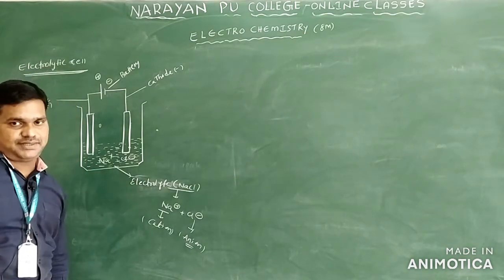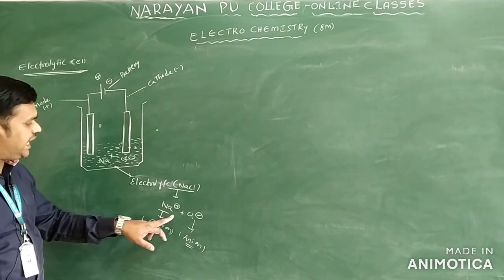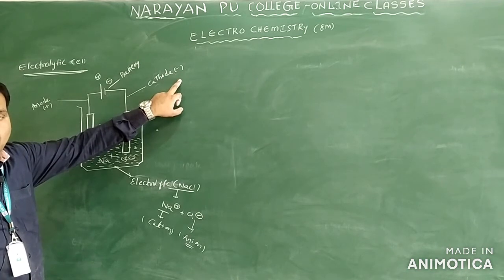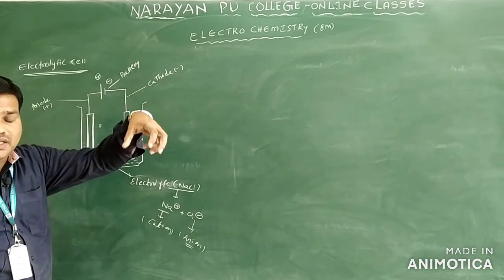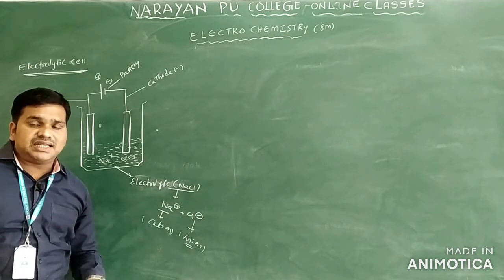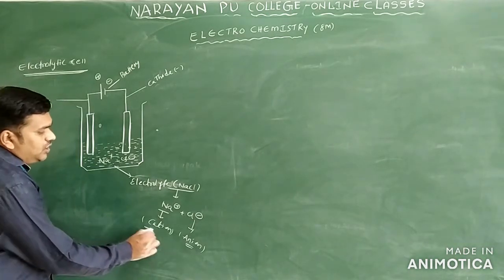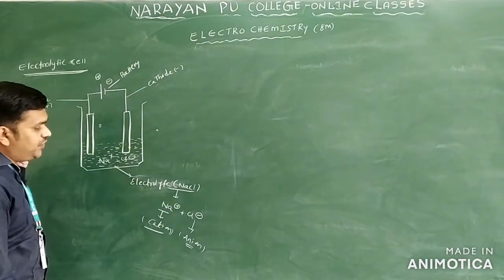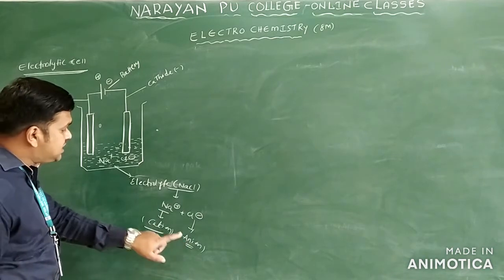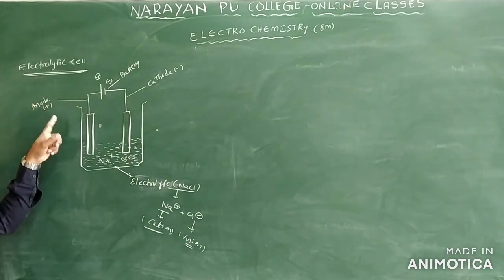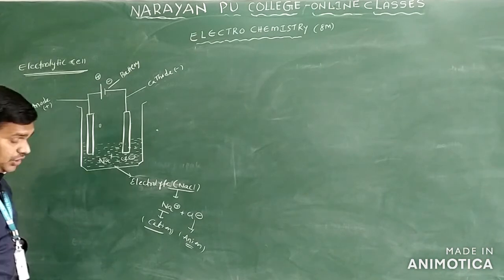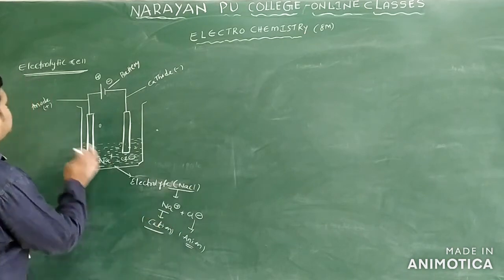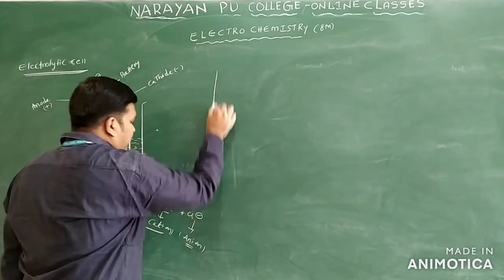During electrolysis, the cations move towards the cathode, because it is a negatively charged terminal. Same charges repel each other, and opposite charges attract each other. So the cation, having a positive charge, moves towards the cathode. Cl minus, the anion, moves towards the anode, because it is a positively charged pole. So during electrolysis, cations move towards the cathode and anions move towards the anode.